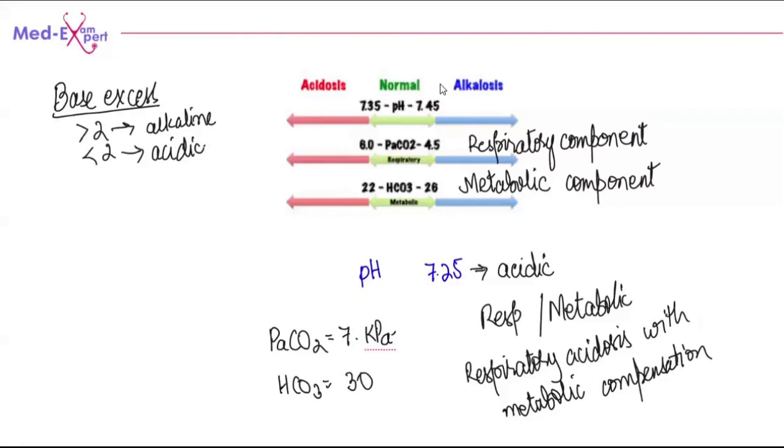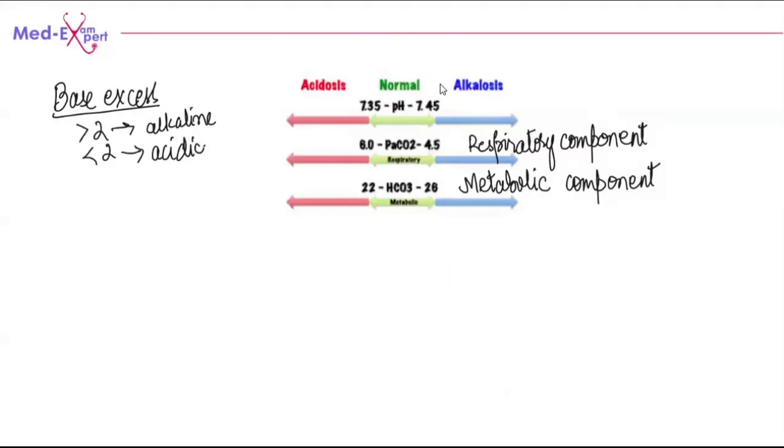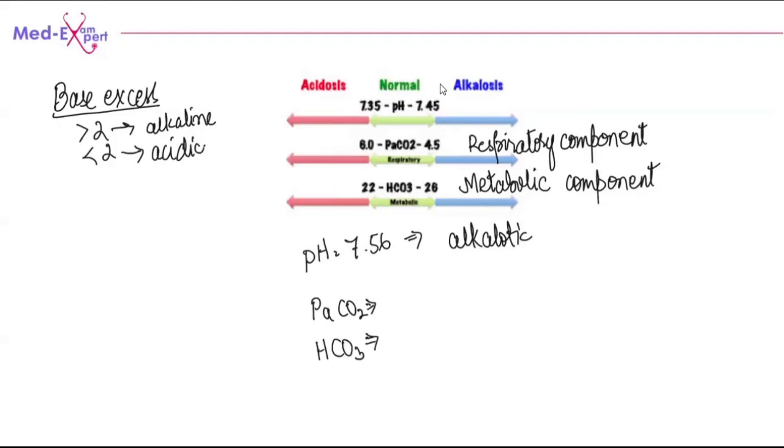Now, for instance, we have another question. We have a pH of 7.56. Now, this is alkalotic. We need to find out, is this respiratory or metabolic? Again, for respiratory, we go for carbon dioxide partial pressure, and for metabolic, we go for bicarb values.